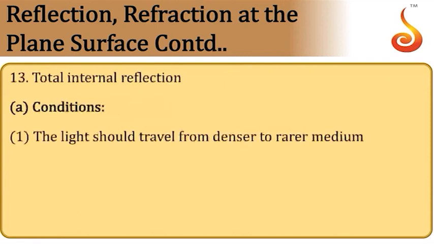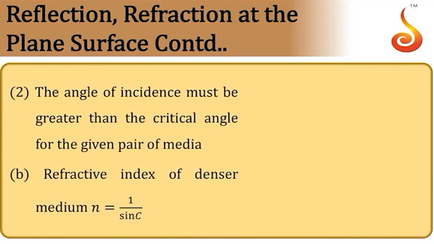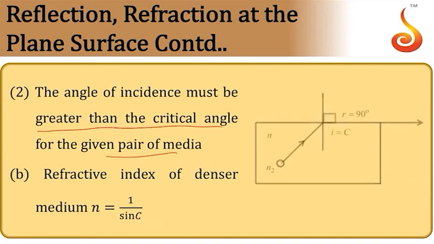Then coming to the concept of total internal reflection. For total internal reflection to take place, there are two conditions to be satisfied. First, light must be traveling from denser to rarer medium. Second, the angle of incidence in the denser medium must be greater than the critical angle for the given pair of media. If the angle of incidence is equal to the critical angle, then the refracted ray just grazes the interface separating the two media. If it is increased further, it reflects back. This is what we call total internal reflection.